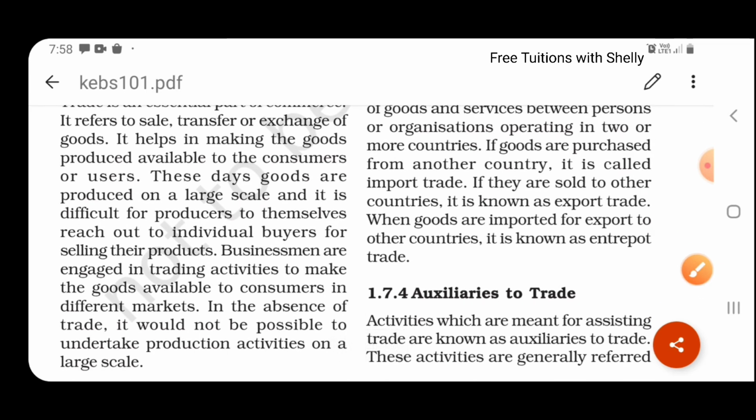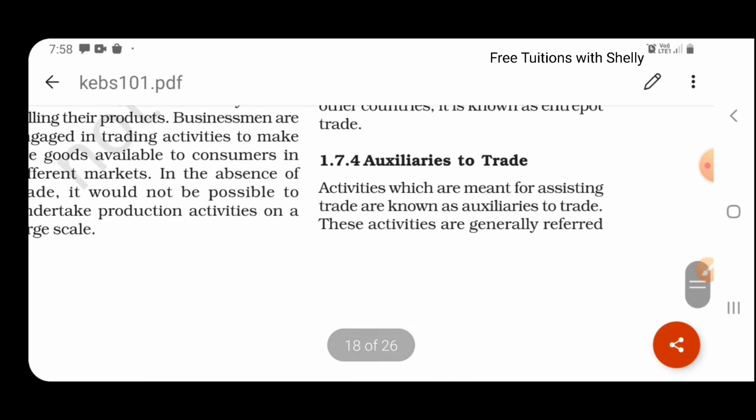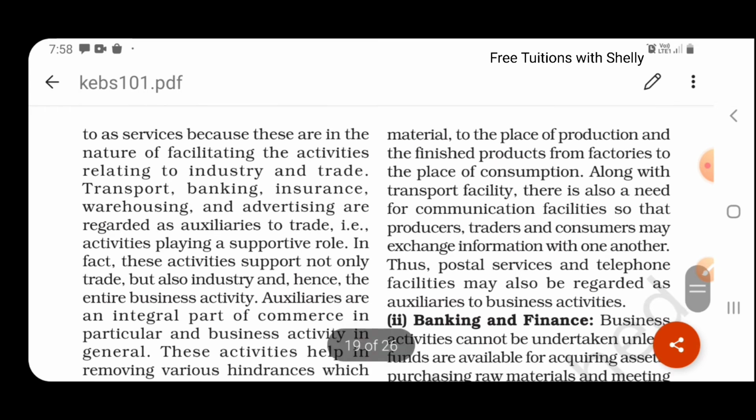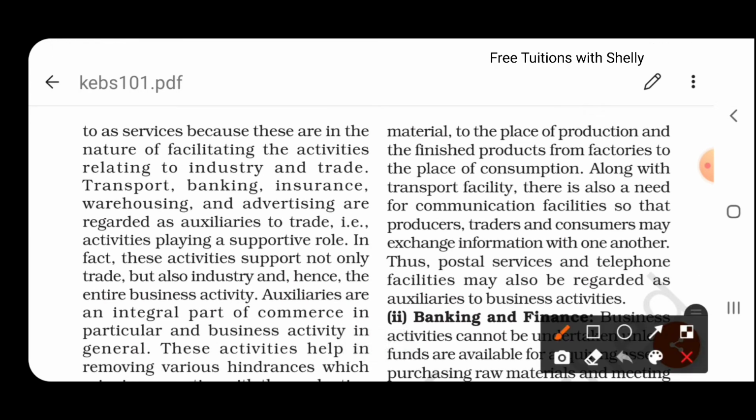That is why business exists. They have to satisfy the needs of the consumer. So through trade, they provide these products in the hands of the final consumers. Now let us see what is auxiliaries to trade. These are the supporting services. Those activities are generally referred to as services because they are in the nature of facilitating activities related to industry and trade. So here, transport, banking, insurance, warehousing, etc. These are auxiliaries to trade. That is, they are playing a supportive role. They are supporting the other industries to make goods flow from the producers to the hands of the consumer.